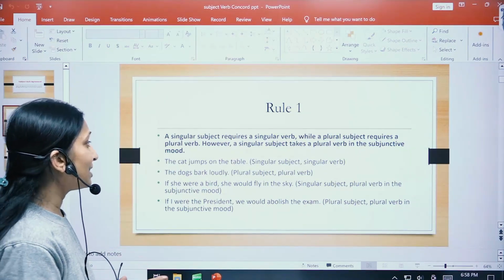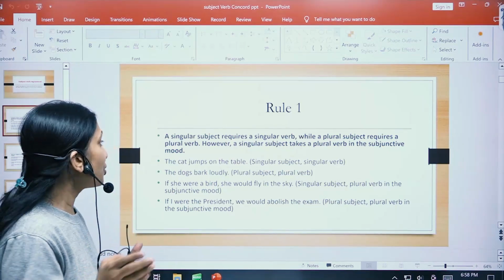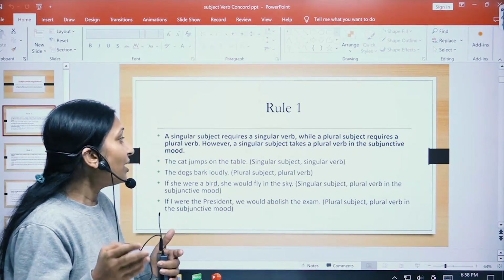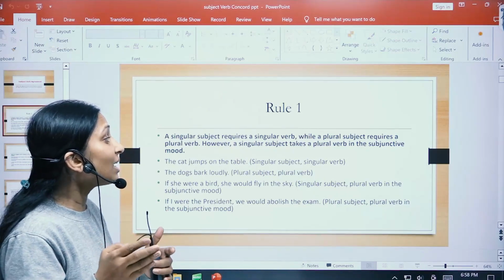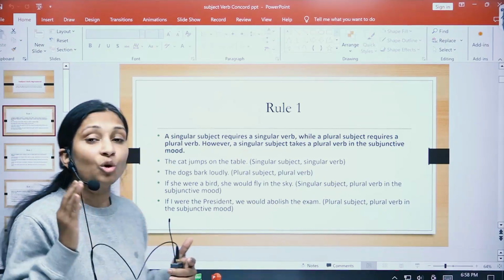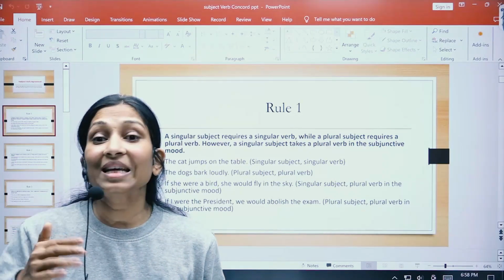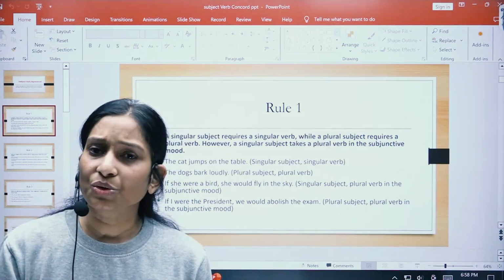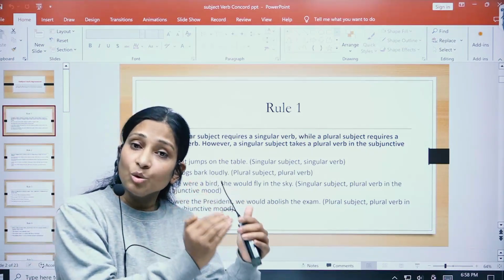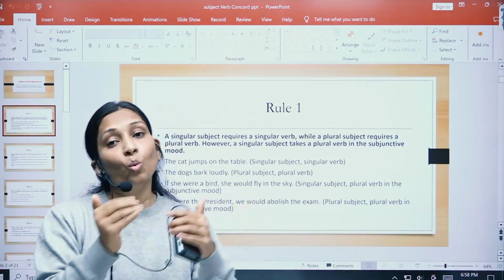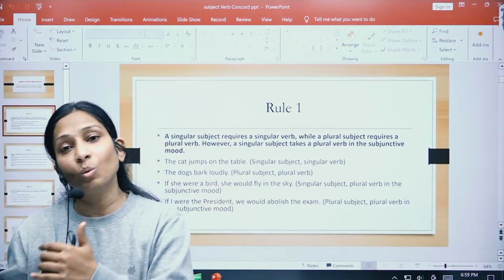Rule number 1 says that a singular subject requires a singular verb while a plural subject requires a plural verb. However, a singular subject takes a plural verb in the subjunctive mood, right? So what do you mean by subjunctive mood, children? Subjunctive mood is imagination. As I told you while explaining the definition, a singular subject will take a singular verb, a plural subject will take a plural verb.